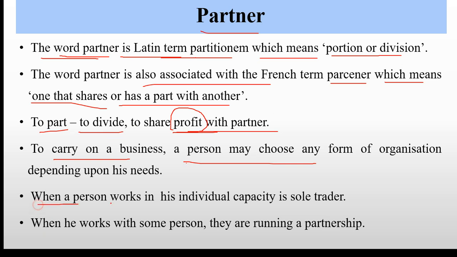When a person works in his individual capacity, meaning that person carries on his business alone, then he or she is called a sole trader. And if he carries on his business with two or three more people, then they are running a partnership business. So this is short information or introduction about partner, from where the word partner has its origin and what partner means.